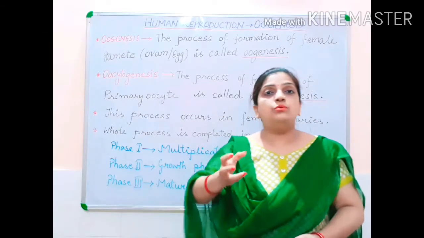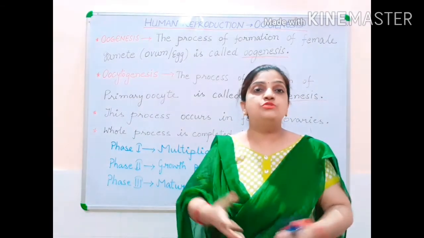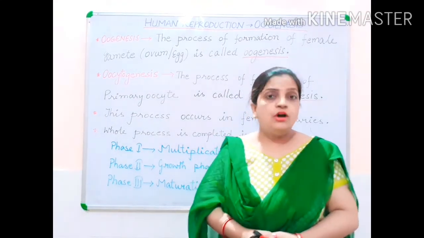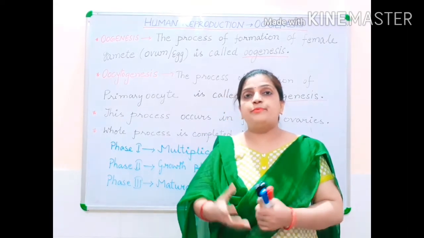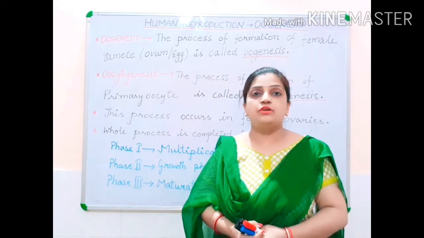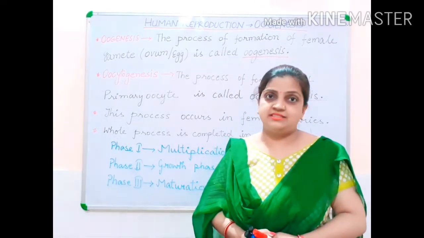The term oo means egg, and genesis, you know now, means to produce, to synthesize, to generate something. So the process in which the eggs, the ovum, the female gamete, are being produced is called oogenesis.